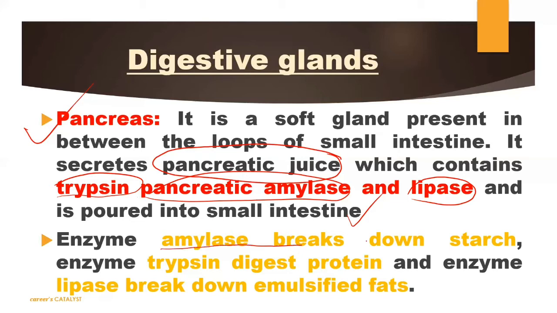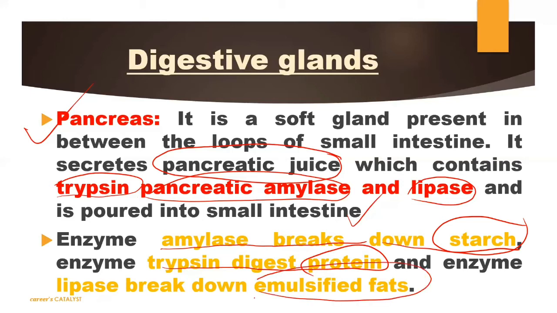The enzyme amylase helps to break down starch. Listen, we need to learn this. तो आपको बहुत ध्यान से पढ़ना है ये, क्योंकि हमें ये एग्जाम में पूछा जाता है which type of enzyme is present here and what function they perform. So this enzyme amylase will help to break starch. The enzyme trypsin digests protein, and the enzyme lipase breaks down the emulsified fats.